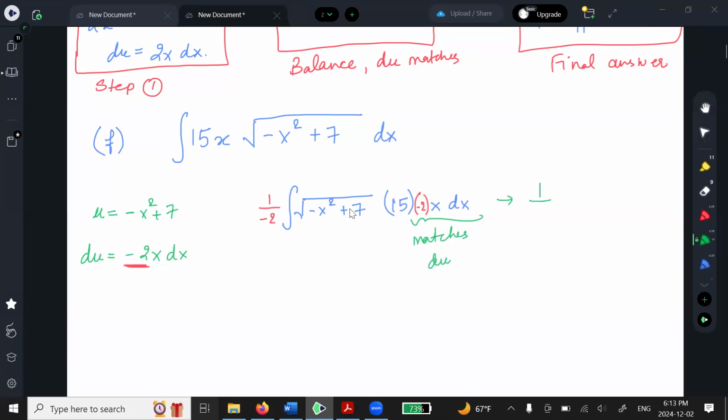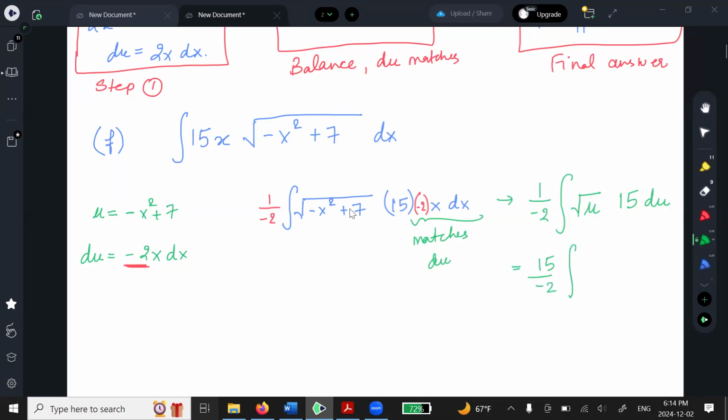So I have 1 over -2 integration. Inside the square root was u, and that was the whole plan, right? And then I have 15 du. And now you can move it out. This makes sense? The whole point of making it exactly match du is so that you can replace all that with du. Exactly. Okay? And then I move the 15 out.